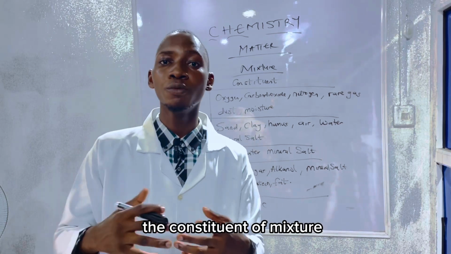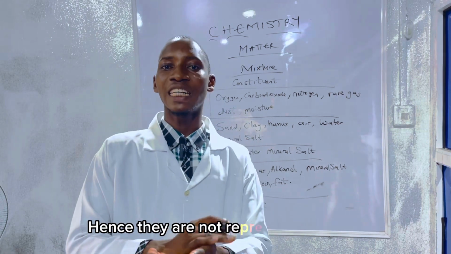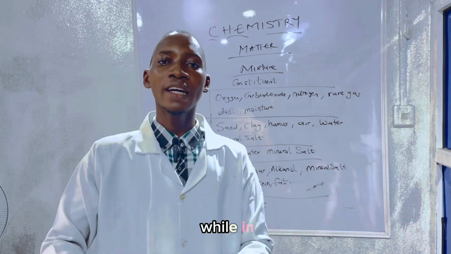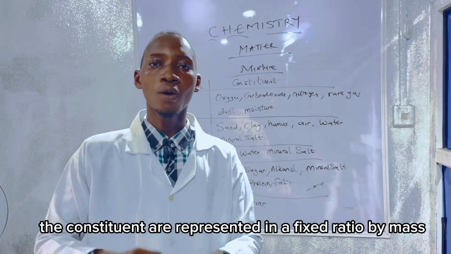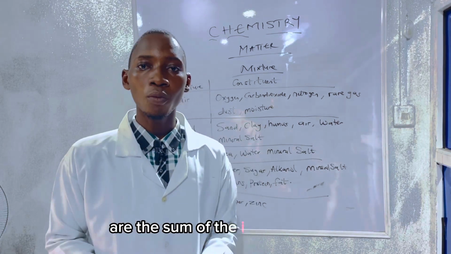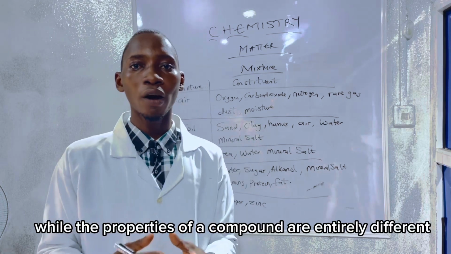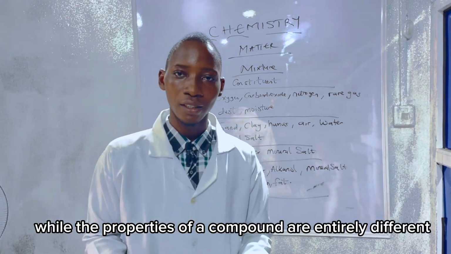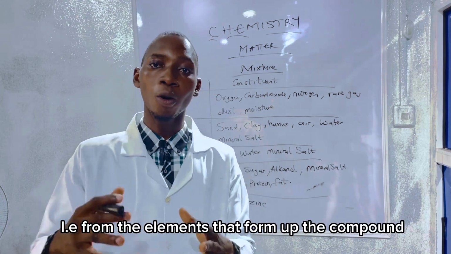The constituents of a mixture can be present in any ratio by mass, hence they are not represented by a formula, while in a compound, the constituents are in a fixed ratio by mass. Also, the properties of a mixture are the sum of the individual constituents, while the properties of a compound are entirely different from its constituents, that is, from the elements that form the compound.